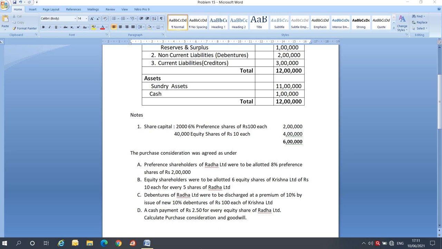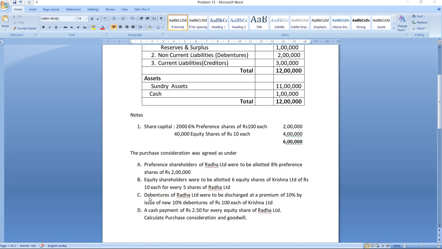Remember, we consider only those payments which are made to shareholders, whether equity or preference. This point speaks about discharging debentures, that is, making payment to debenture holders, so that will not be considered while calculating purchase consideration. This we will consider later.